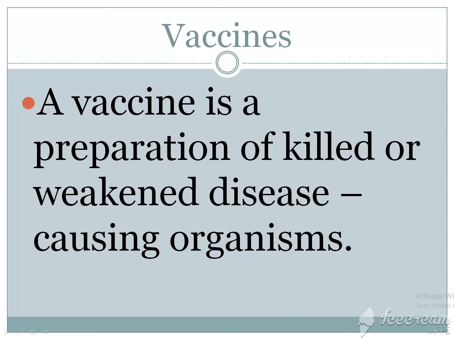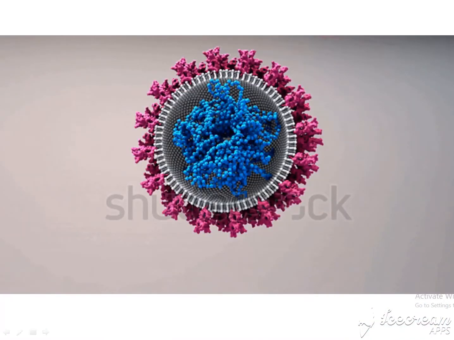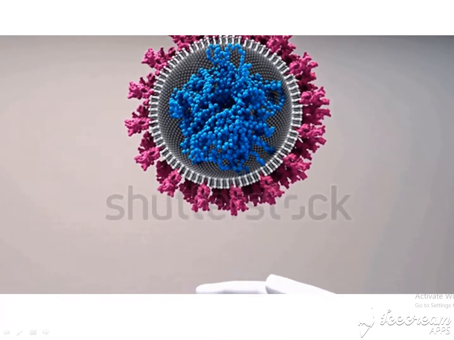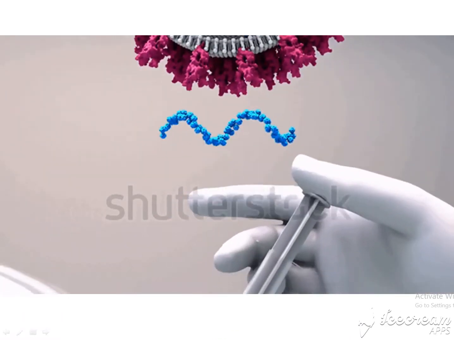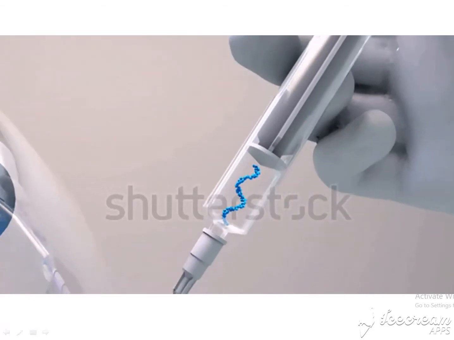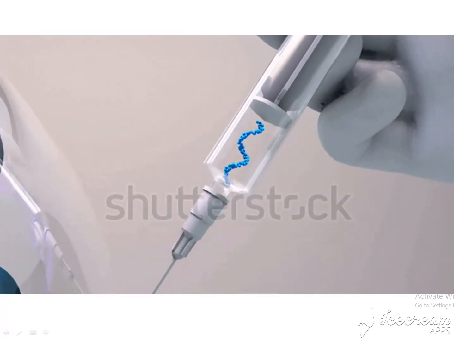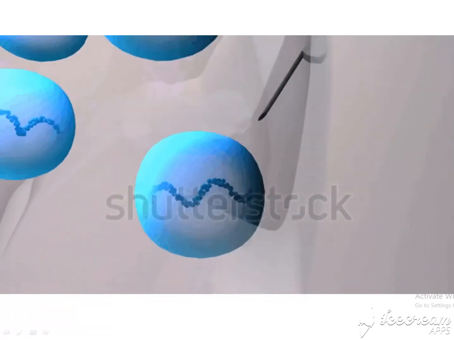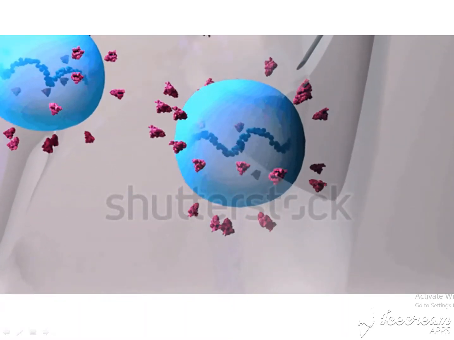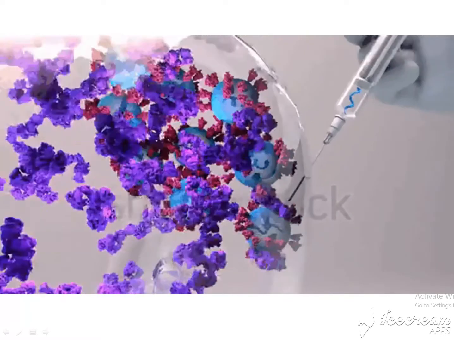So, vaccine is a preparation of killed or weakened disease-causing organism. When a vaccine is introduced into the body of a healthy person by injection or oral drops, his body produces antibodies against these microorganisms.